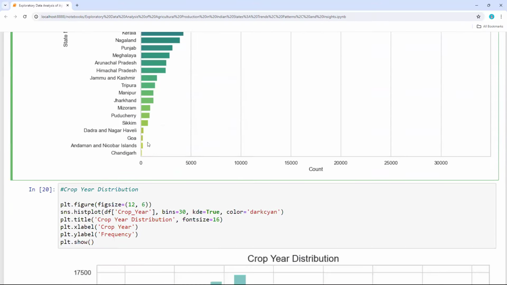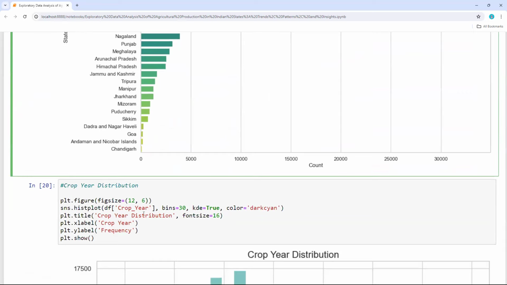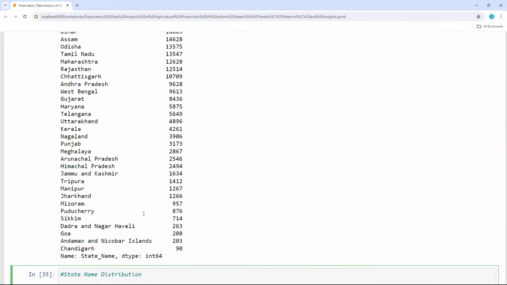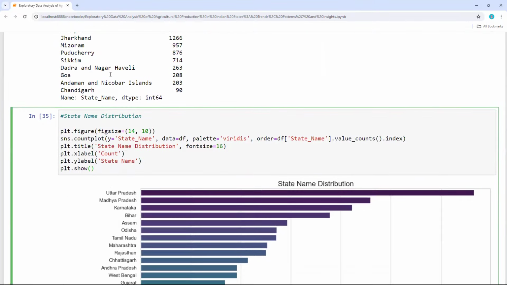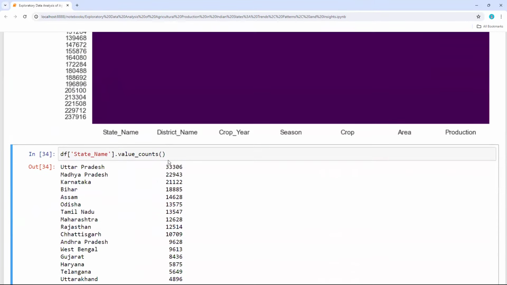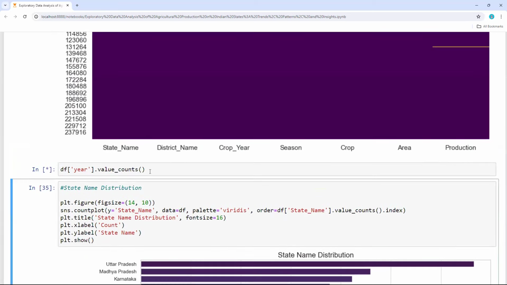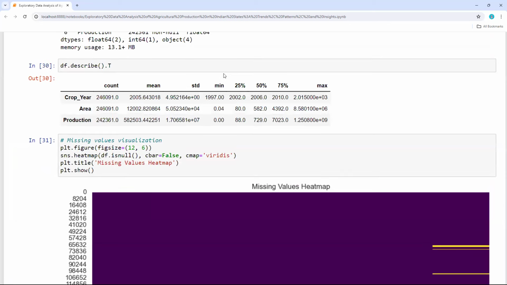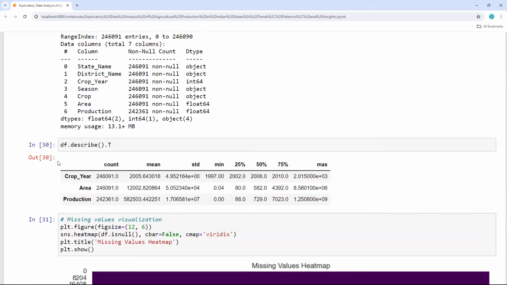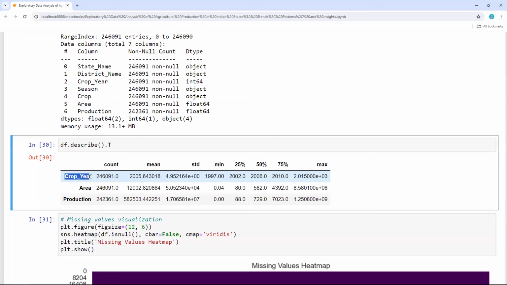And if I wanted to look at the crop year distribution, first I wanted to look at the year value counts. Crop year, I mentioned year, it should be crop year.